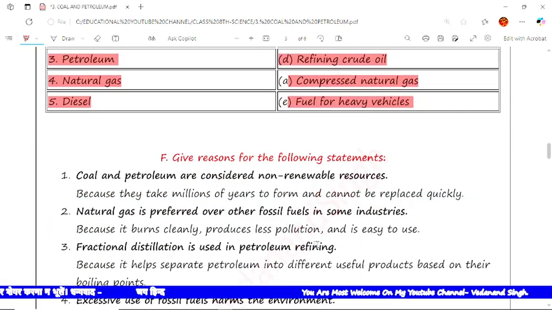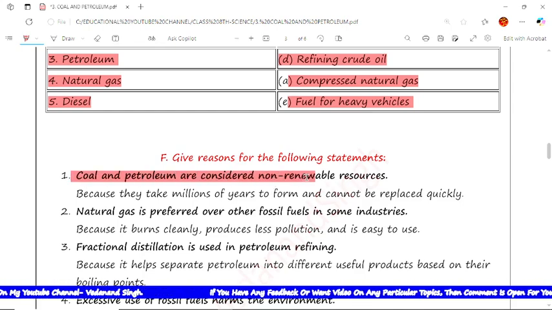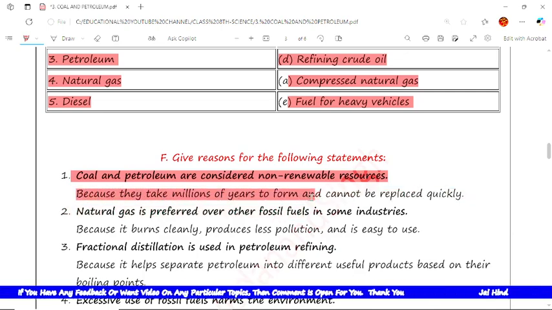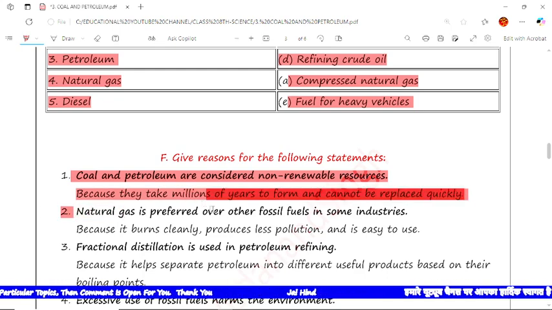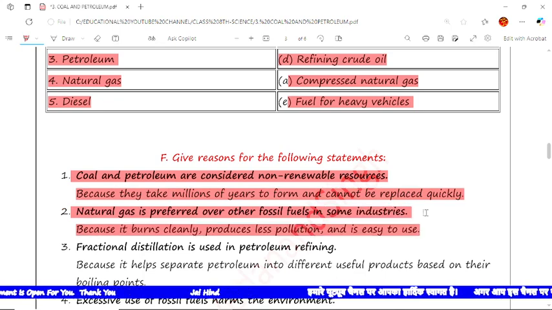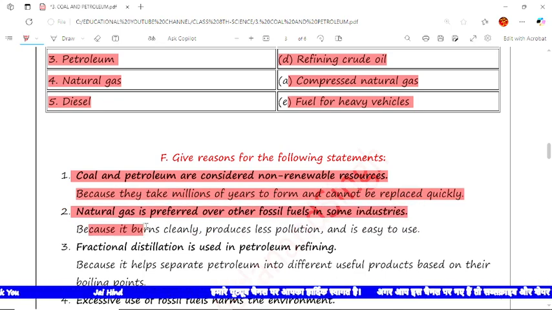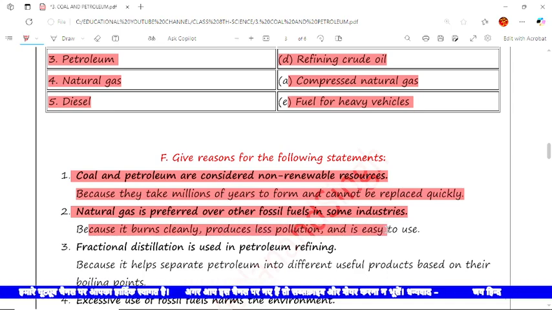Now the next is give the reason for the following statements. We have to give the proper reason for each statement. The first statement: coal and petroleum are considered non-renewable resources. The reason is that they take millions of years to form and cannot be replaced quickly. Now the next statement: natural gas is preferred over other fossil fuels in some industries. The reason is that it burns cleanly, produces less pollution and is easy to use.